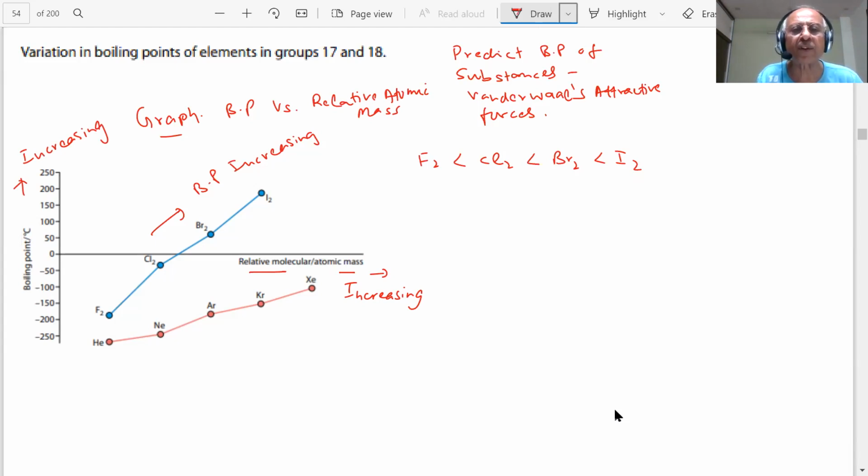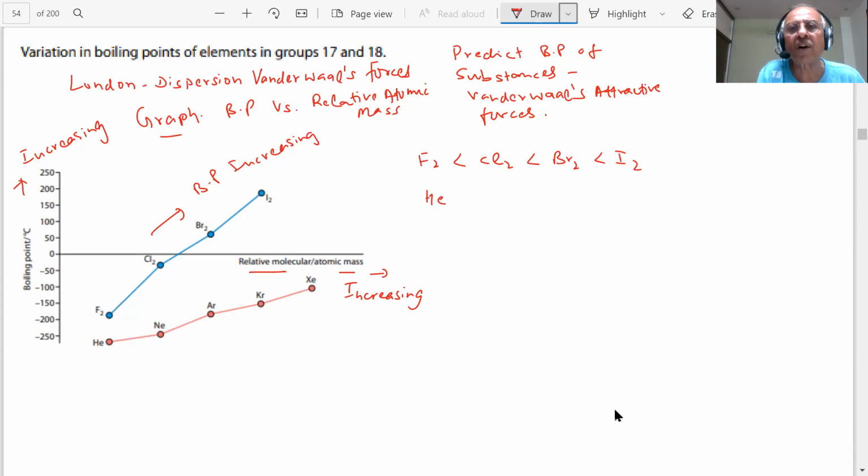In all these, what type of forces are there? What are the attractive forces in this? London dispersion. Okay? Van der Waals forces. They have London dispersion, van der Waals forces, students. And as the relative molecular mass or atomic mass increases, the force increases. Similarly, we can show that